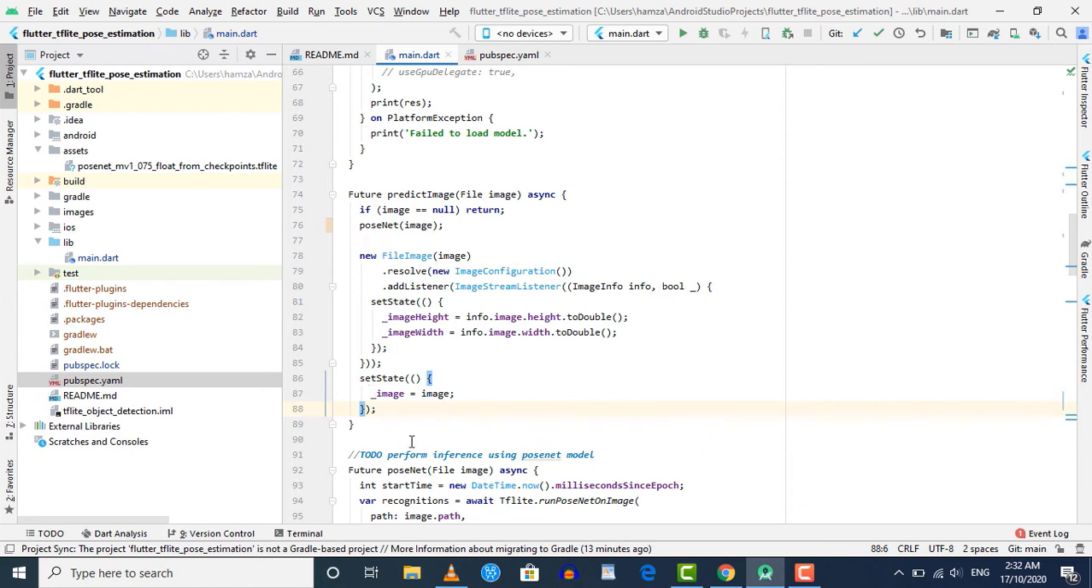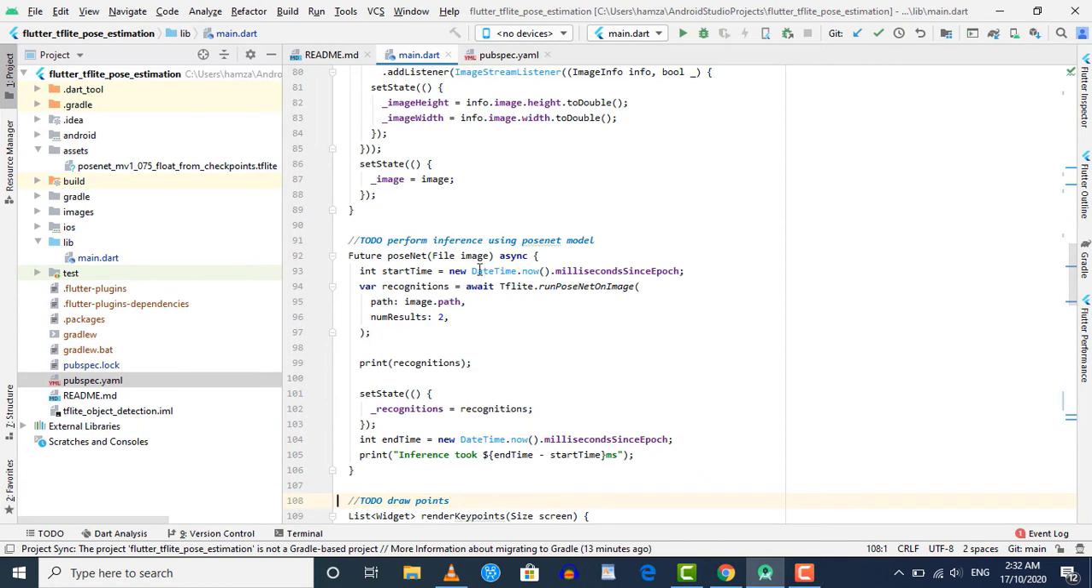Now let's look at this PoseNet method. Inside this method you can see that using this tflite.runPoseNetOnImage, we are passing our image path, then we are specifying the number of results to 2. Once this method is executed, we're going to get the list of results which are stored inside this recognition object. After that, you can see that we are storing the values present inside this recognition variable to this underscore recognition variable, and the data type of this underscore recognition is actually a list, and it will contain the list of key points identified by our PoseNet model, and we are doing that inside our set state method. So wherever this underscore recognition is used, the changes will apply.